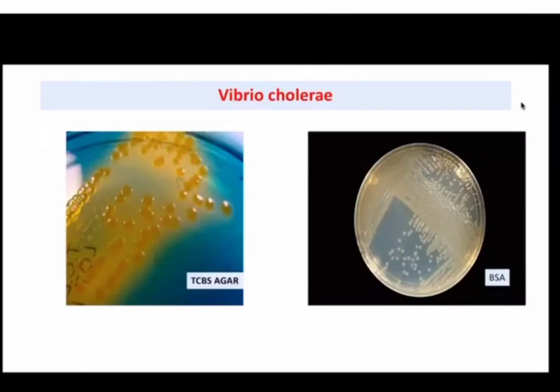Now Vibrio cholerae, you know there are two types of culture media that are used for Vibrio cholerae. One is TCBS and another one is bile salt agar, ठीक है, ये आपको बताया होगा। TCBS में जो शुगर है that is sucrose, ठीक है, and there are indicators which are bromothymol blue and thymol blue.